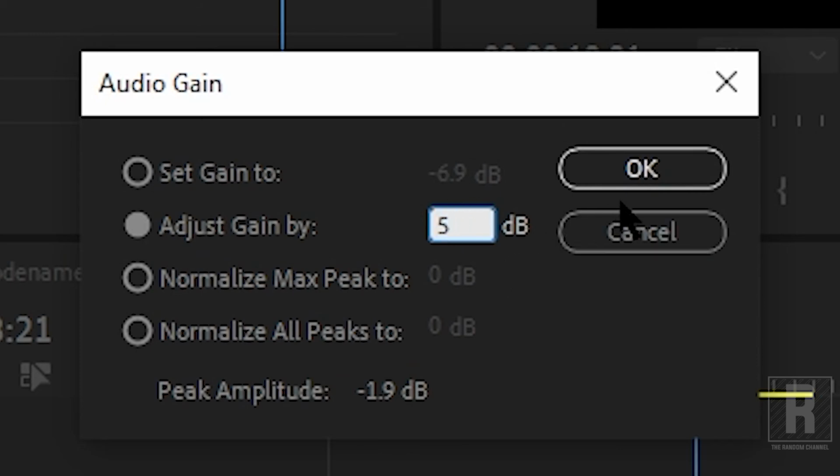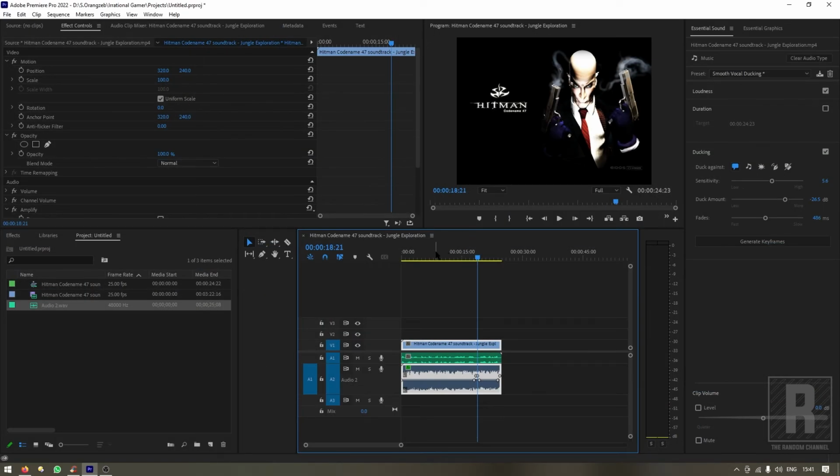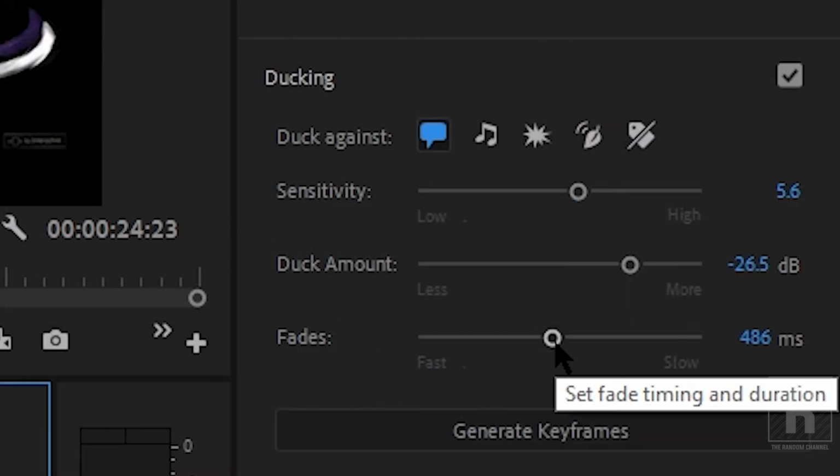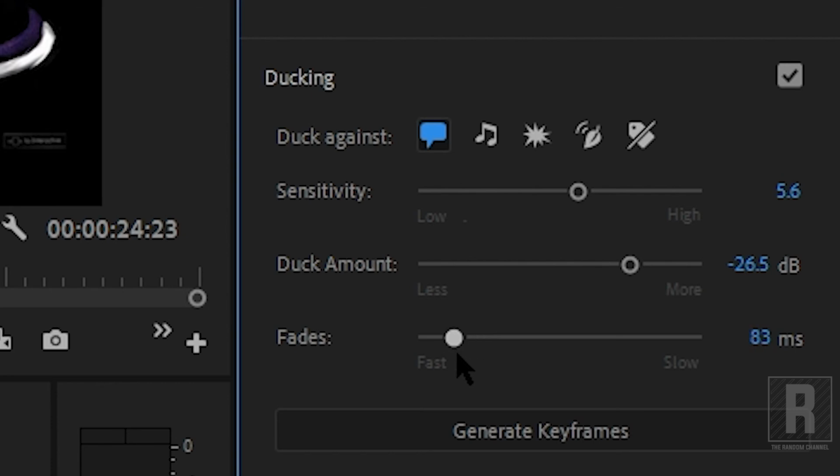I will increase it by 5 and now try to play it. Now the music can be heard a little more, but the problem is with the fade. So I will decrease the fade slider more and click Generate Keyframes once again. Whatever change you make here, you need to click this Generate Keyframes button again.